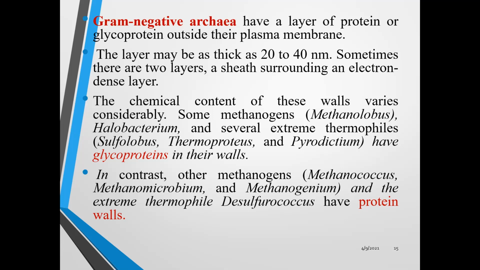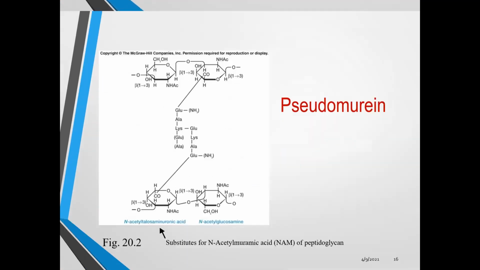Some methanogens like Methanolobus, and Halobacterium, and several extreme thermophiles have glycoprotein in their walls. In contrast, other methanogens, Desulfurococcus, and other extreme organisms contain protein walls.